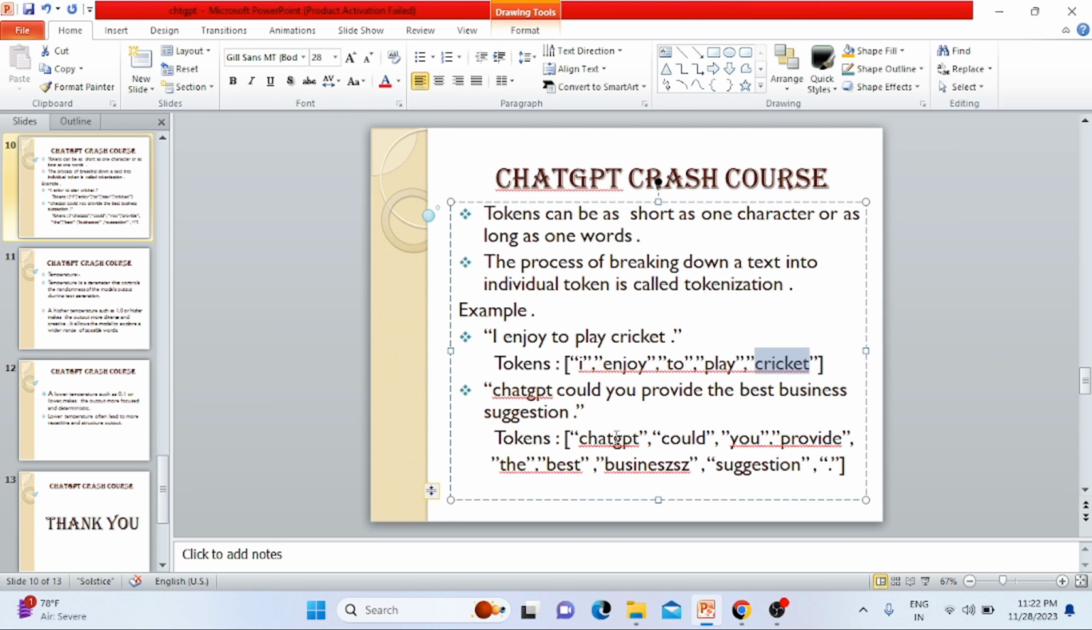The same as ChatGPT. I have written another prompt: ChatGPT could provide the best business suggestions. So ChatGPT is one token, could is one token, provide is one token, and so on. So the token is as long as one word or as short as one character. Understood? I will move to the temperature, right?